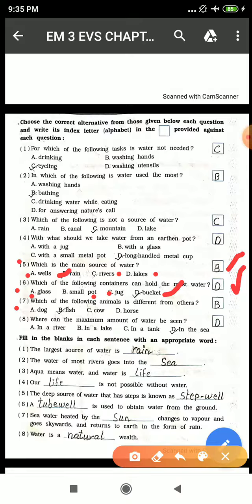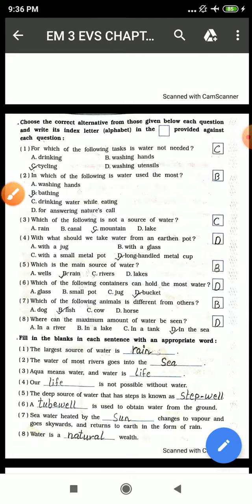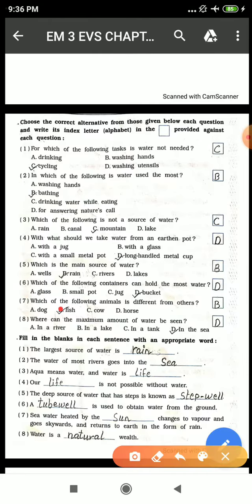Seventh, which of the following animals is different from others? Dog, normally we can see around us, cow as well and horse as well. Why is fish different? The only reason fish is different is because fish swims in the water. Fish cannot live without water.